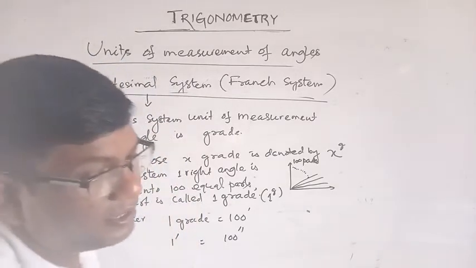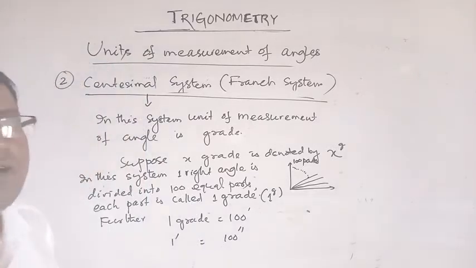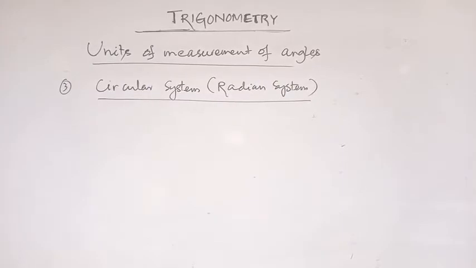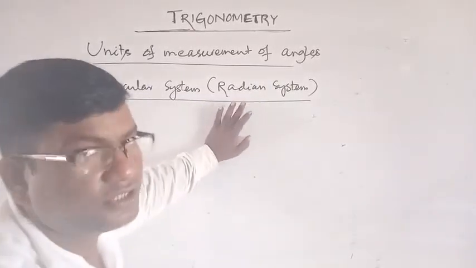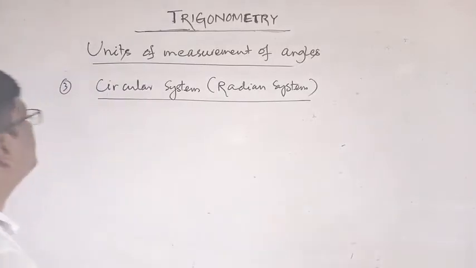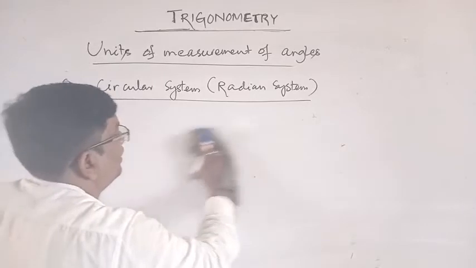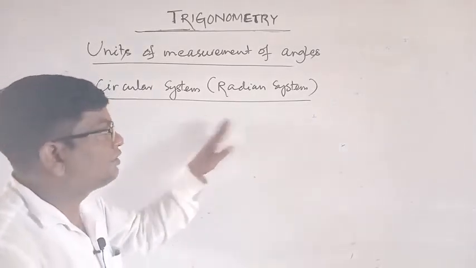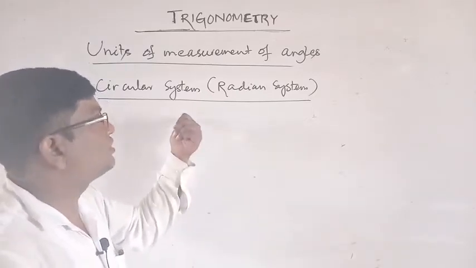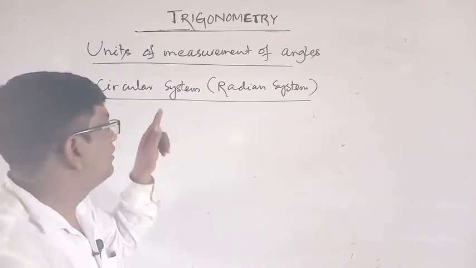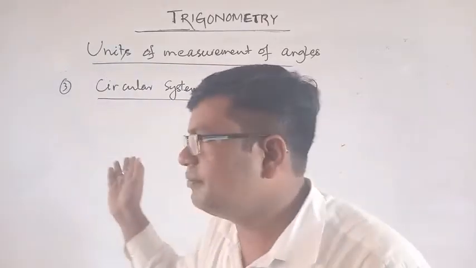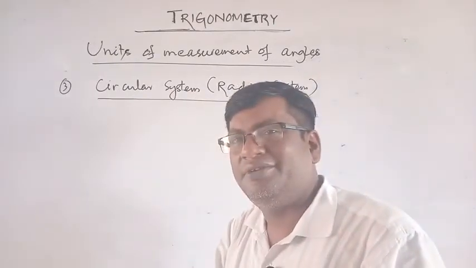Now third one is circular system or radian system. Okay, what is circular system? The units of measurement of angles are related to the circle, that's why it is called circular system.